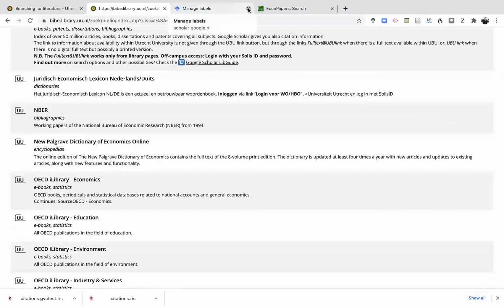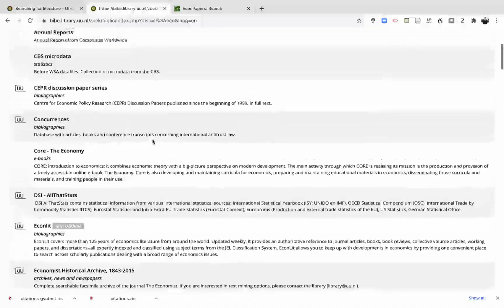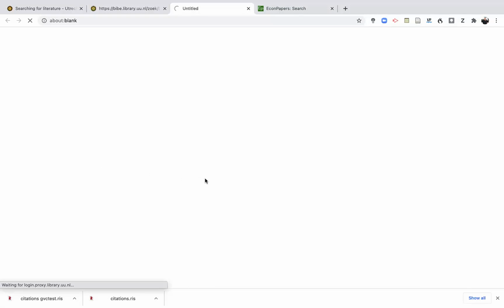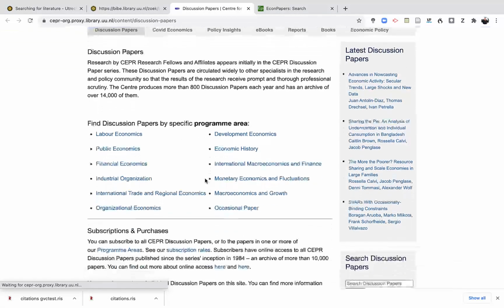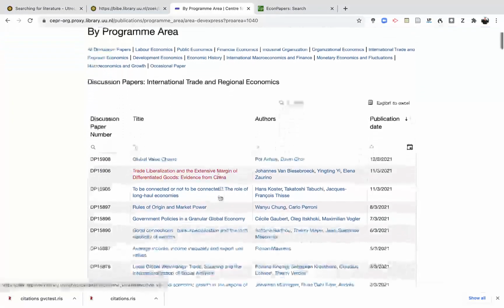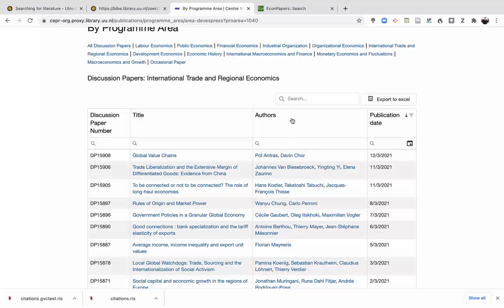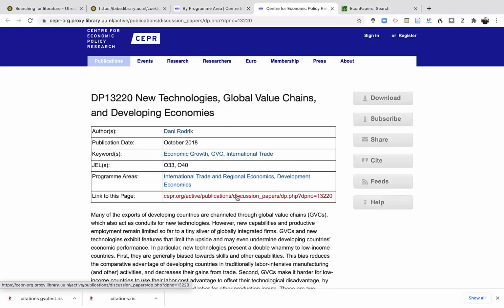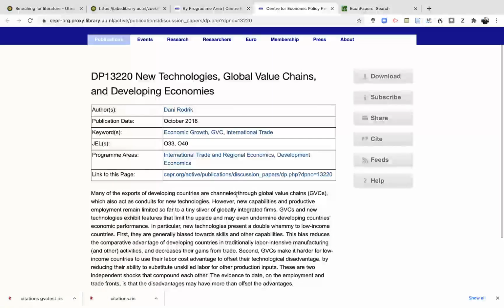The other one is the Centre for Economic Policy Research, more European focused with some of the papers. You can go there, it basically works the same. Field of international, and then search for global value chains, probably again on top. Some will be the same, so they're published in the same things, but there will be also quite a few new things to consider. Just open that, and then you get all kinds of things where you can download it.